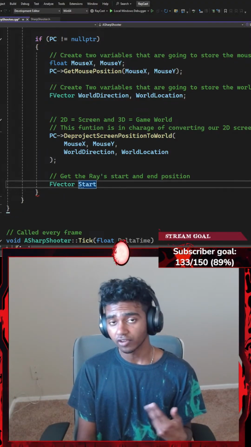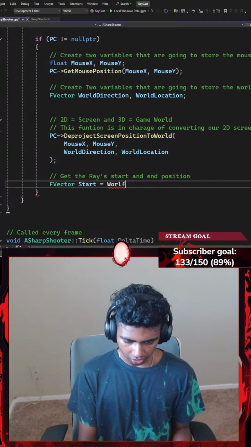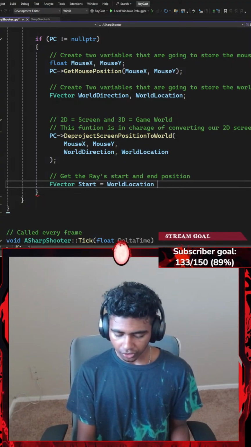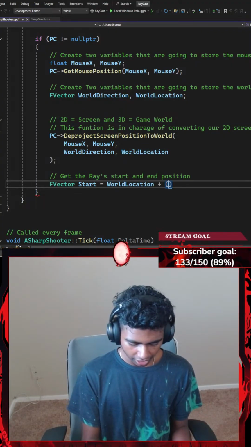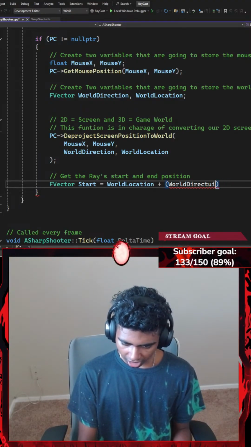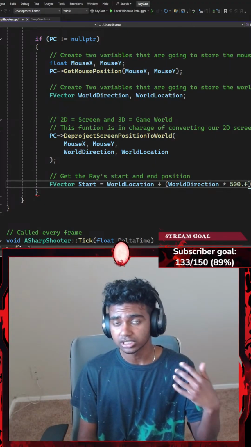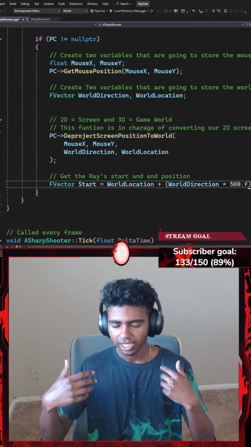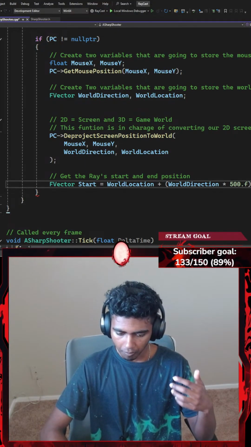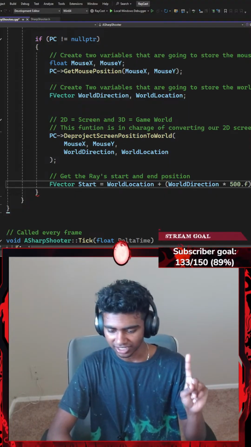Okay, let's go with start. So my FVector start is going to be equal to my world location. Okay, and then I'm going to go ahead and increase my world location by my world direction multiplied by 500.f, which is basically 500 centimeters away from the position my mouse is facing. Guys, this part is really hard to phrase actually.